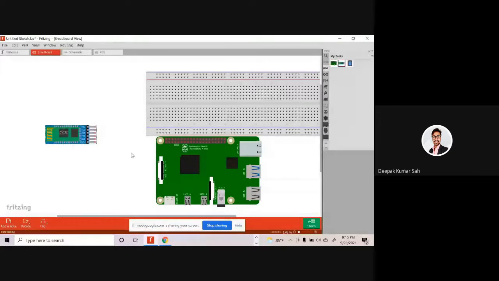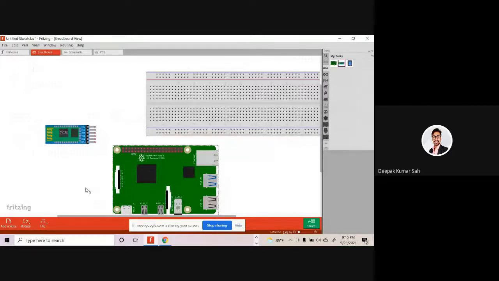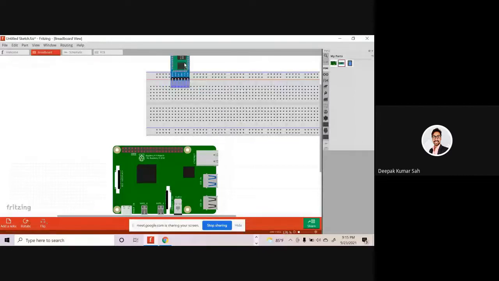And how do we connect the Bluetooth module with the Raspberry Pi? As we have discussed in the previous session, there are RX and TX pins on the Raspberry Pi board. Then what we have to do is rotate it by giving a 90-degree rotation. Then there are a total of 6 pins, but the state pin and key pin are not used here, okay?